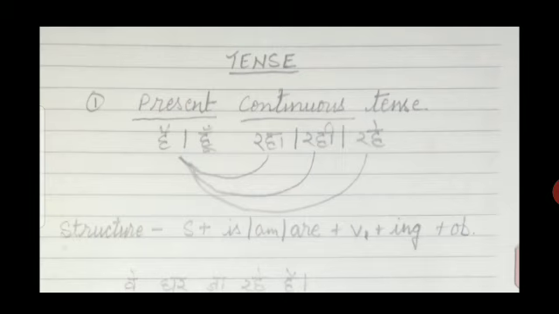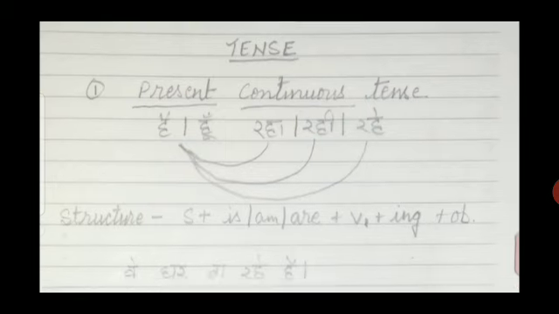Today I am going to teach you a part of tense. It is present continuous tense. The first question is, what is the identification of present? So the identification of present is hai or hu in Hindi. And for continuous, raha, rahi and rahe. These are the identification of continuous. If we add these two, we get raha hai, rahi hai and rahe hain.